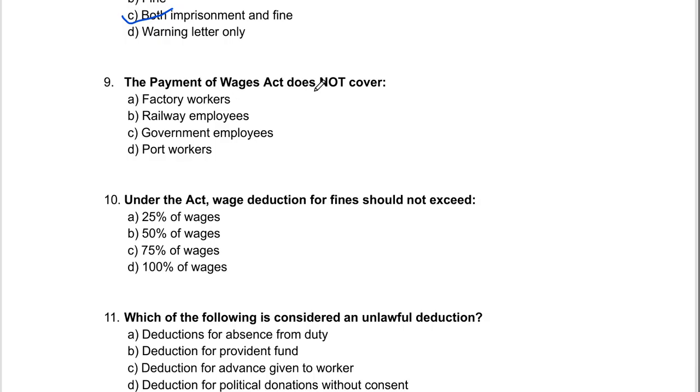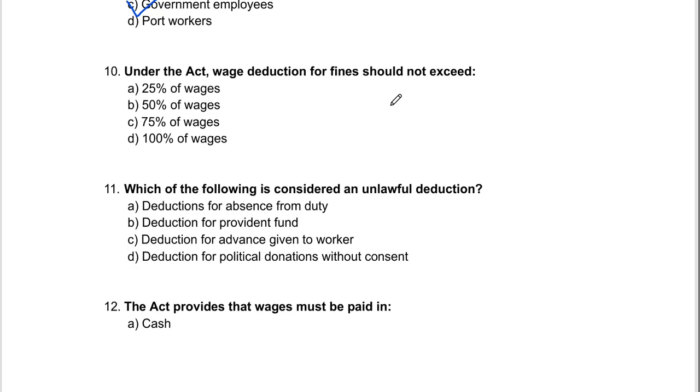The Payment of Wages Act does not cover factory workers, railway employees, government employees, and port workers. So here, as you can see, factory workers are already covered in Payment of Wages Act. Now, a little bit confusing, railway employees, government employees, or port workers. So if you choose option C, option B will be eliminated. So in my opinion, the correct option will be option C, government employees only, because from all these options government employees are not covered under the act.